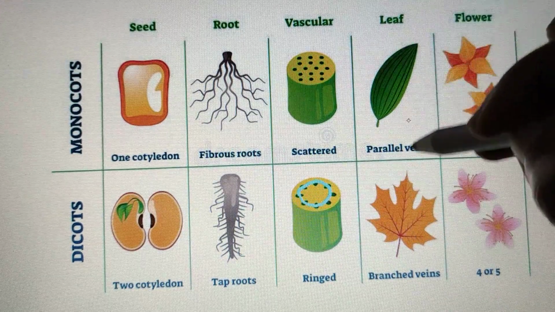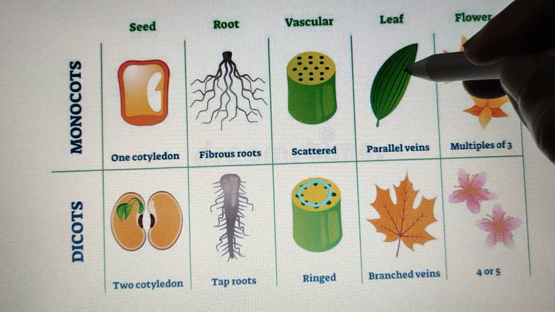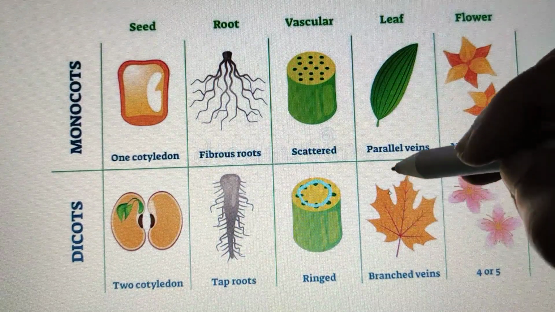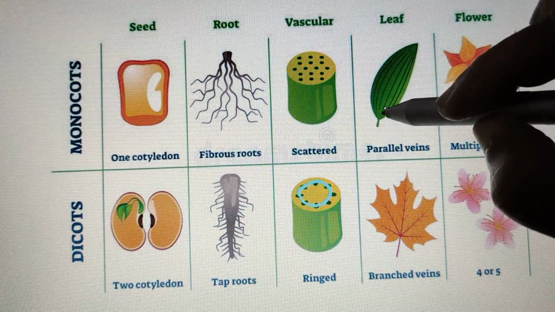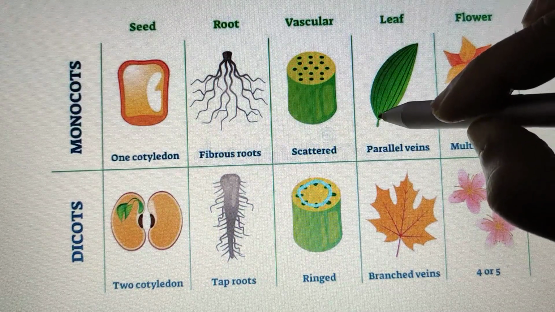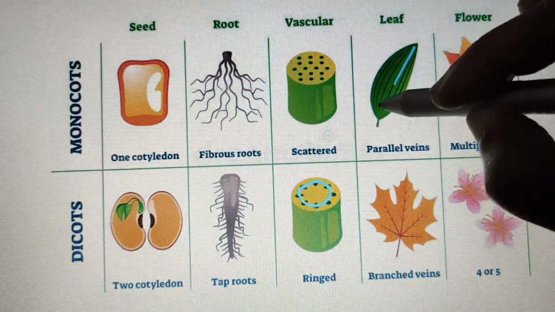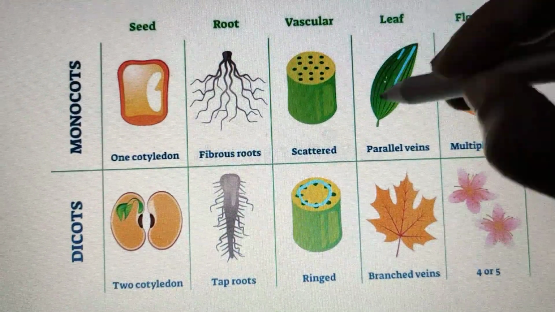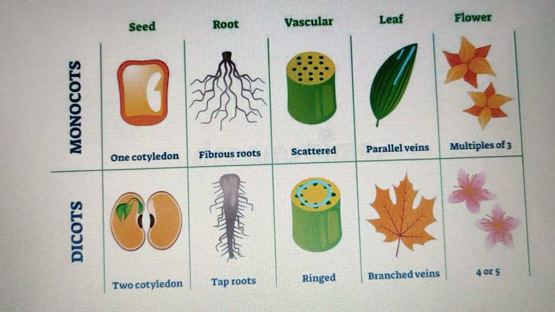And what is the fourth difference? If two leaves are given to you, how will you identify whether it is a monocot or a dicot? Now, monocot leaves like banana leaf and other leaves, you can see grass leaf, etc. You can see parallel arrangement. One after the other, parallelly it is being arranged. You can see here the parallel arrangement of the veins.